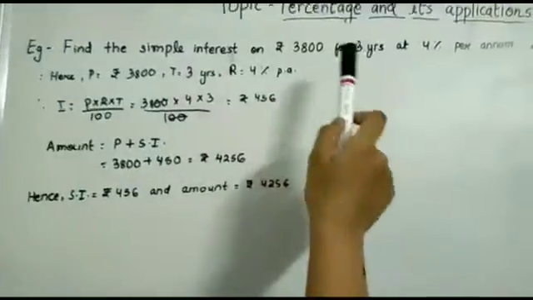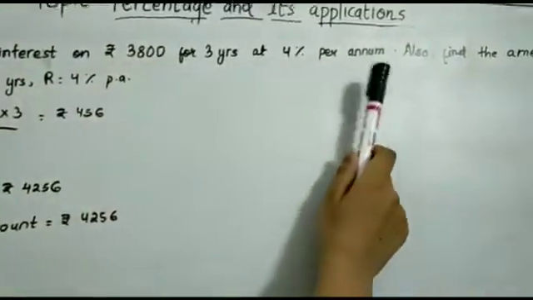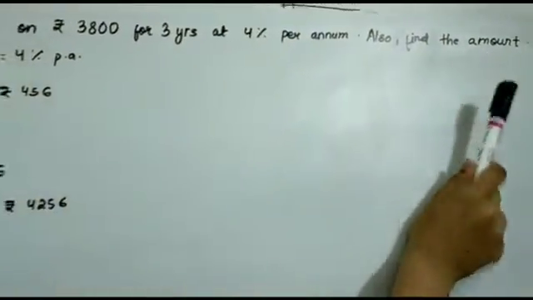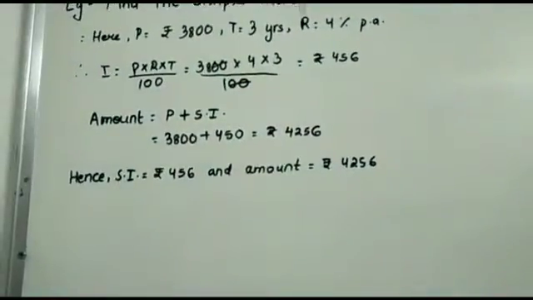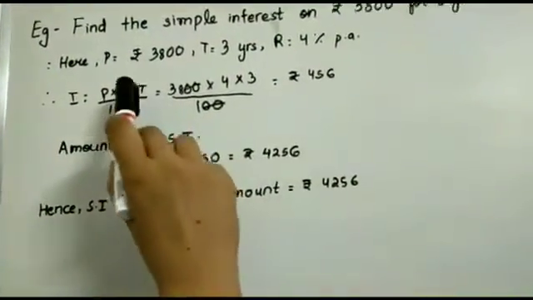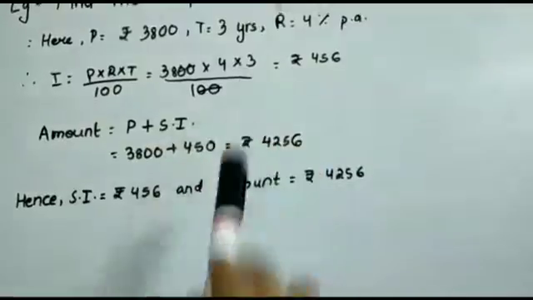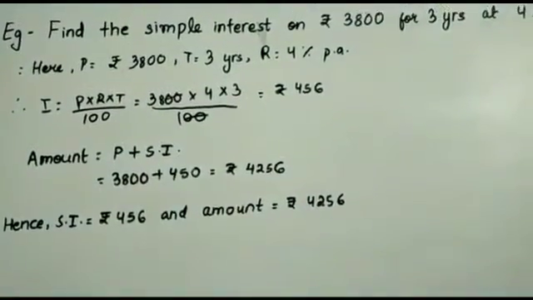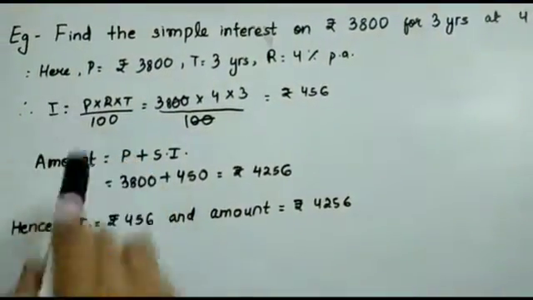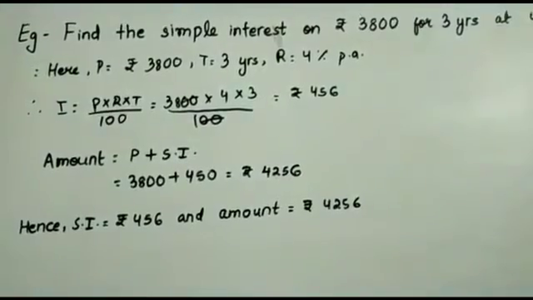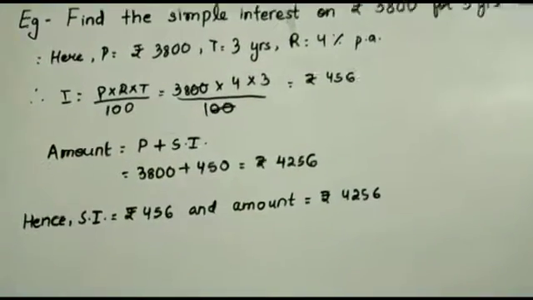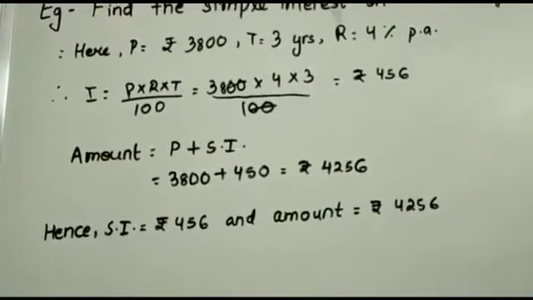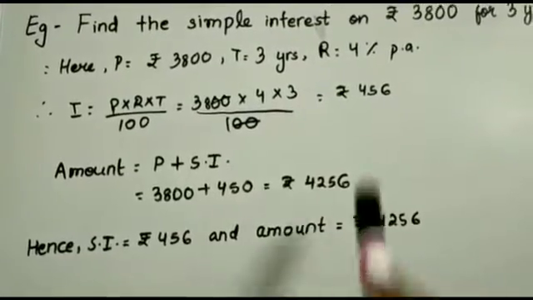Find the simple interest on ₹3,800 for 3 years at 4% per annum. Also find the amount. So here principal equals ₹3,800, time equals 3 years, rate equals 4% per annum. Simple interest equals P into R into T divided by 100. That is 3,800 into 4 into 3 divided by 100 equals ₹456.